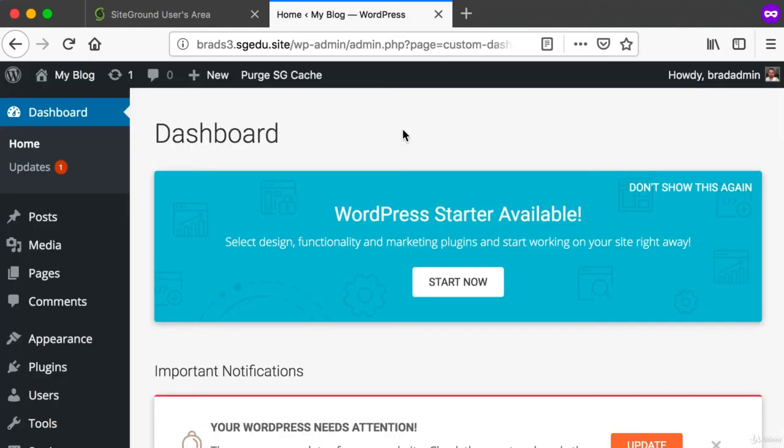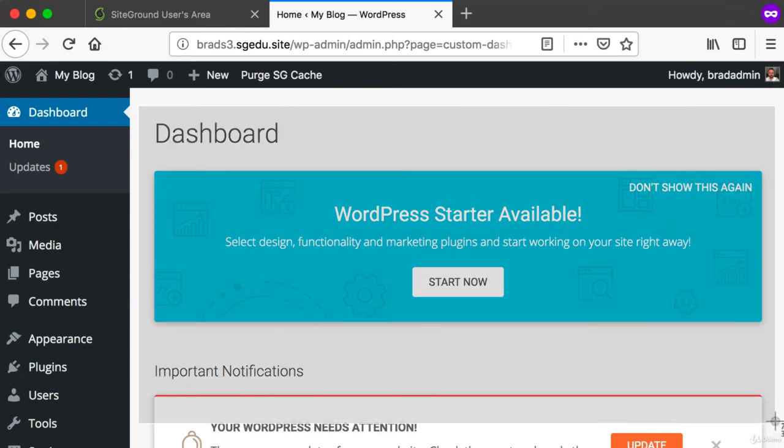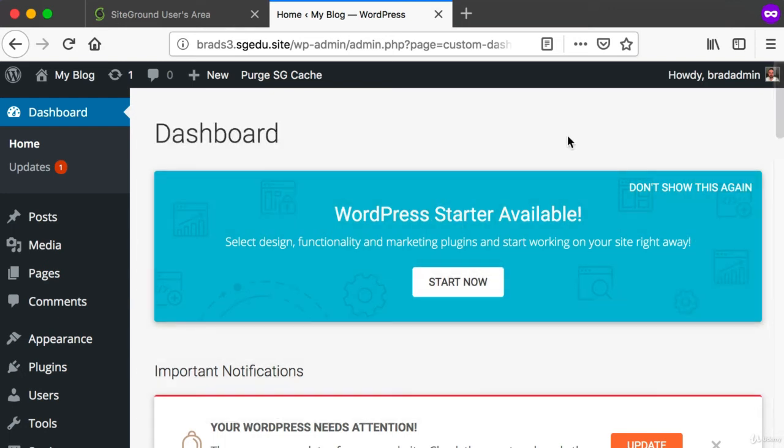Okay, now again, if you're using SiteGround like I am, you'll see a screen that looks like this. If you're using any other web host, your WordPress admin dashboard will not look exactly like this. That's okay. In fact, if you are using SiteGround like I am, I actually encourage you to do the following. We can go ahead and click this "Don't show this again" message here, because we don't really need the SiteGround Quick Start Guide. It's not a part of the official WordPress software. This is basically just a message from our web hosting company SiteGround trying to make our lives easier. So I'd recommend clicking "Don't show this again."